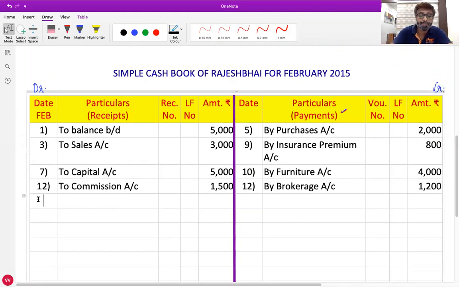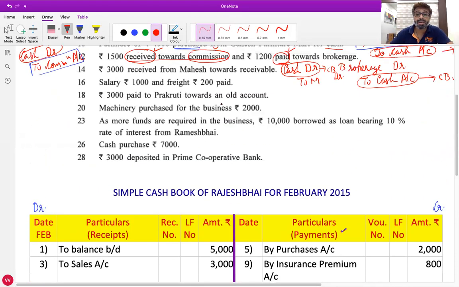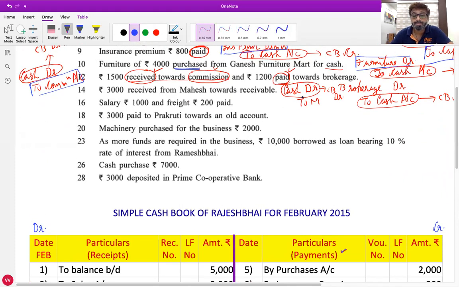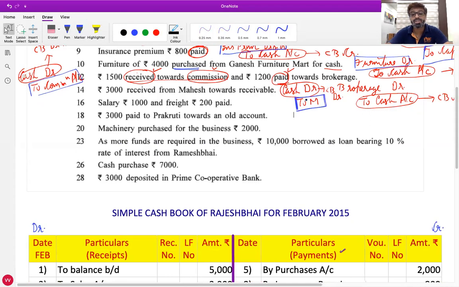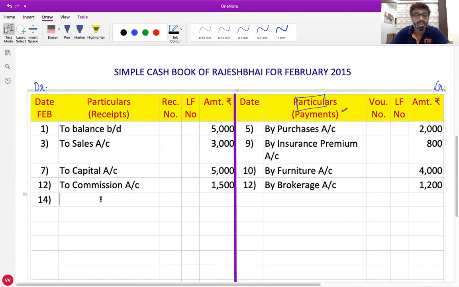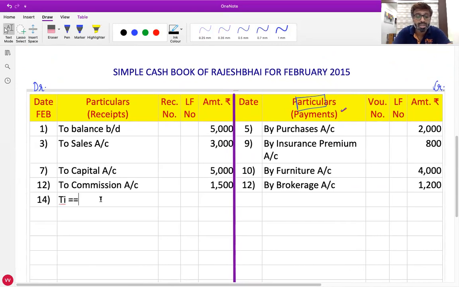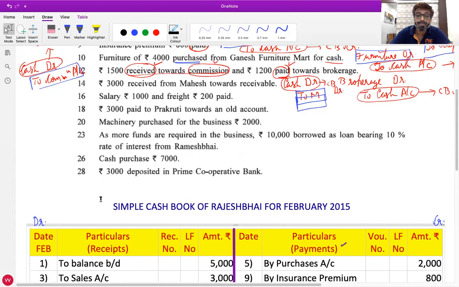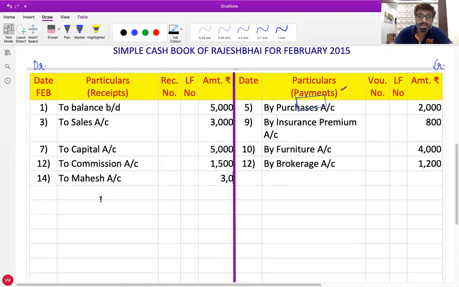What is the date? 14. What is the name of account we'll write in particulars? The opposite account, to Mahesh account. Okay, in particulars you write the opposite account, to Mahesh account. Amount column, what amount? 3,000.